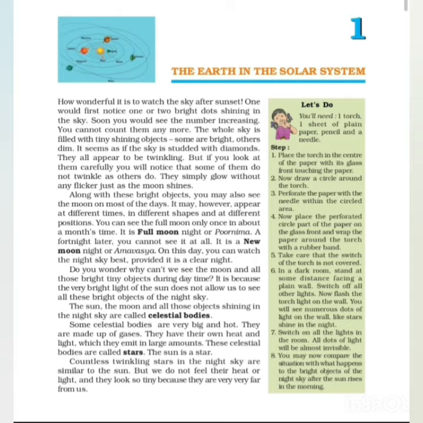called celestial bodies. Whichever body is shining in the night sky is called a celestial body. Some celestial bodies are very big and hot. They are made up of gases. They have their own heat and light which they emit in large amounts. These celestial bodies are called stars. The sun is a star.